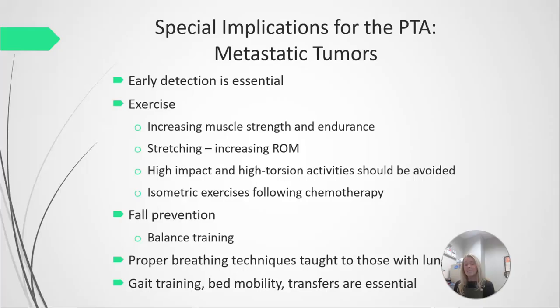And isometric exercises may be encouraged following chemotherapy. Isometric exercises, by definition, are contracting the muscle without joint movement. So they're kind of a gentle exercise, which may help to delay atrophy of the muscles. Fall prevention is going to be huge with this population because if they fall, they are probably at a higher risk for fracturing a bone because of cancer. So balance training may very well be a part of their physical therapy.